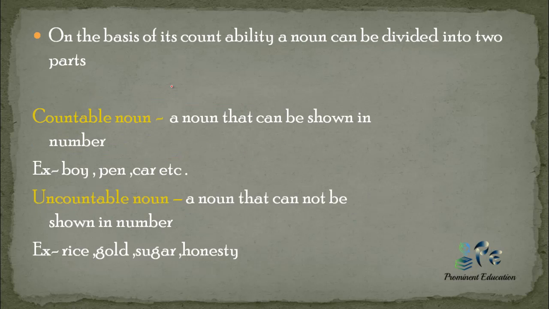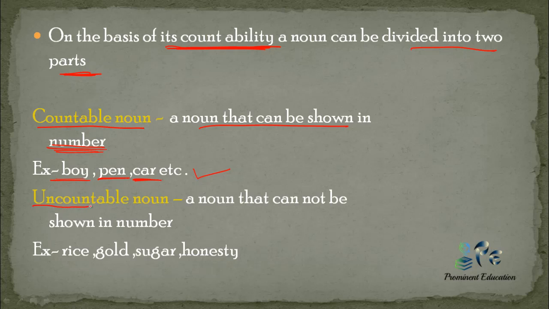Now, let's see the further categorization on the basis of countability. A noun can be divided into two parts. The first one is countable noun, a noun that can be shown in numbers, like boy, pen, car. You can say 5 boys, 5 pens, 5 cars. So this is a countable noun, where you can count the noun and represent it with a number.